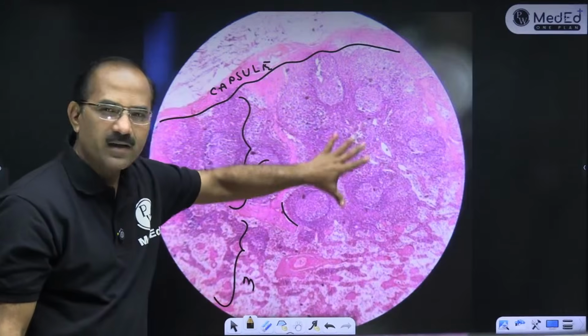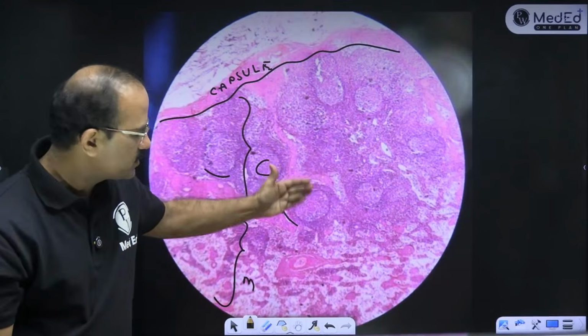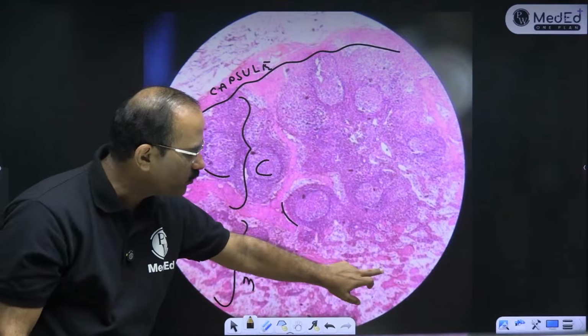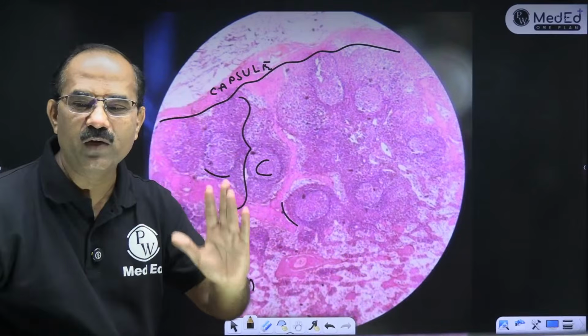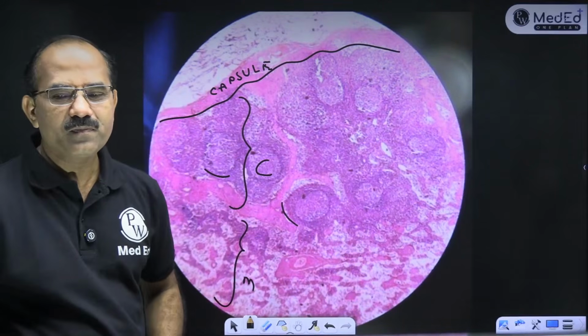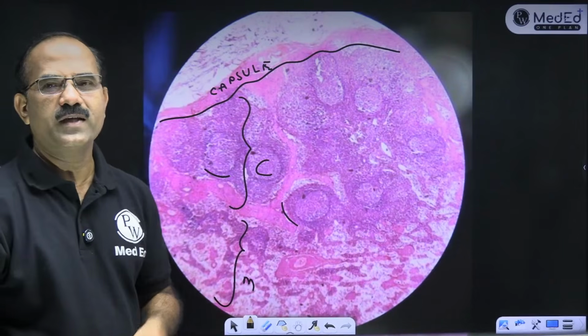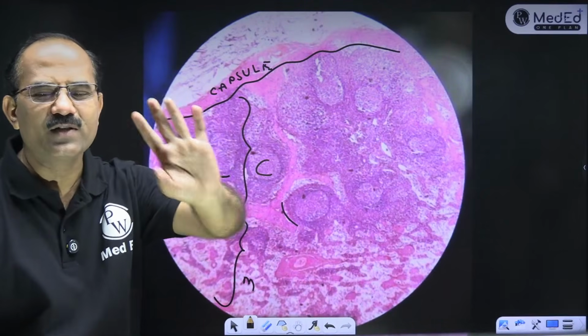Fine. You get lymphoid follicles in the cortex. This is the medulla. In the medulla you get medullary cords and medullary sinuses. Fine. This is a lymph node, bache. I'll show you the other slides. You will understand this.